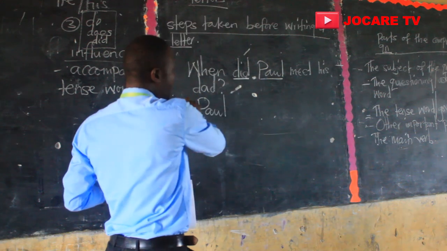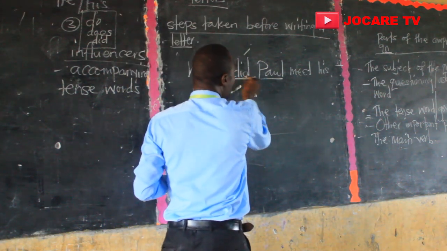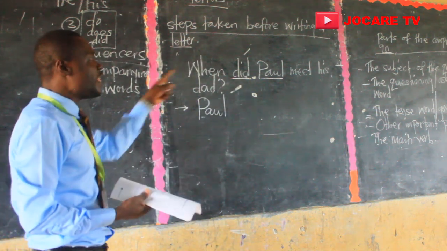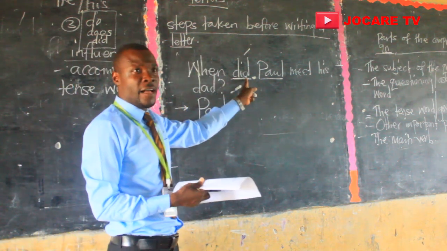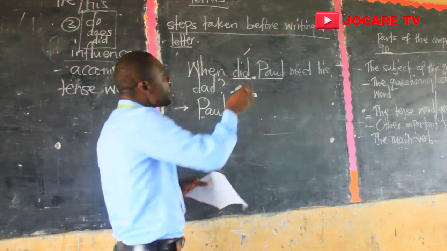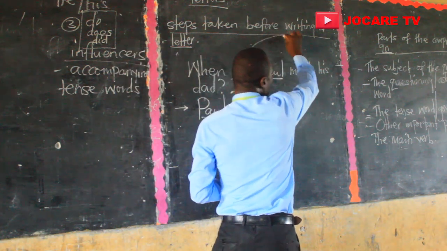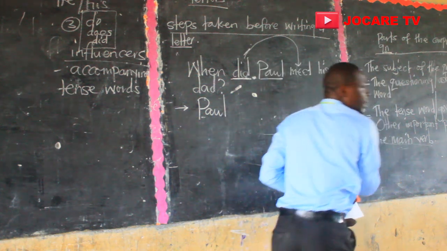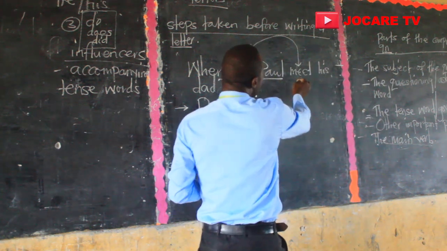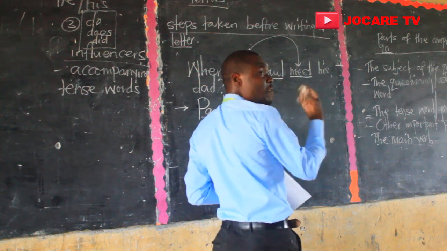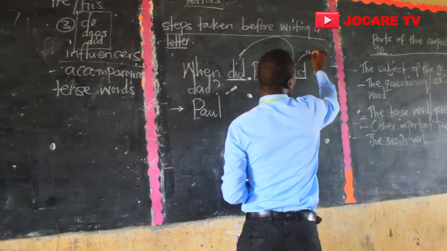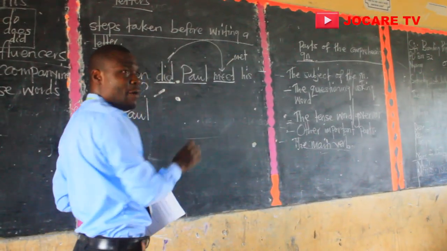So if this is did, under what category of tense governor is did? This is an influencer. So we train them, let the influencer come and influence the main verb. If this main verb, meet, is influenced, it is going to become what? Met. Because of this. Are we there, members?